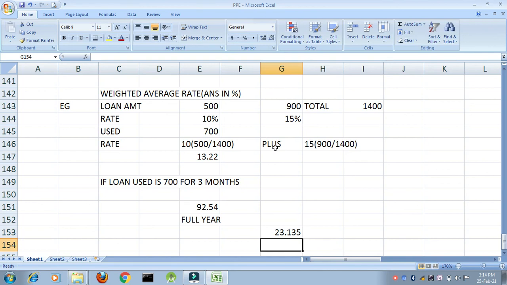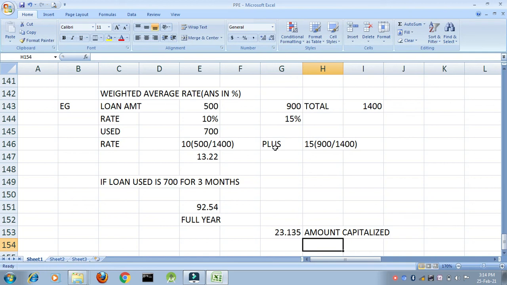Okay, so how much does it come to? It comes to 23.135. This amount will be capitalized. Capitalized means it will be added to the cost of the asset as borrowing costs.